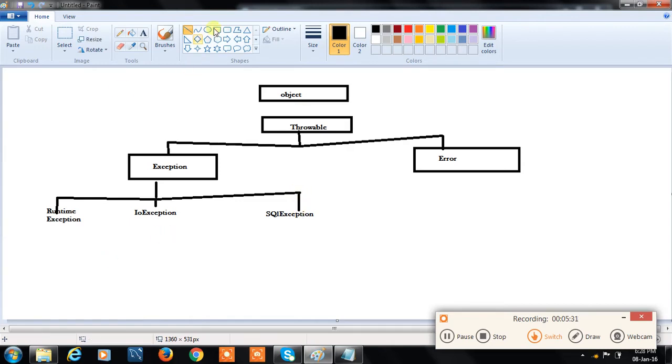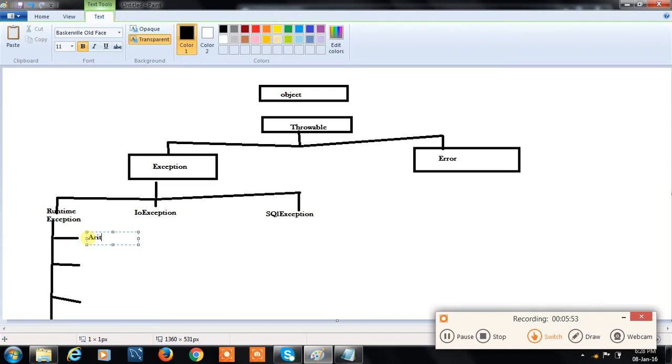And again in RuntimeException, we have exceptions like ArithmeticException, NullPointerException, NumberFormatException, etc. we have.